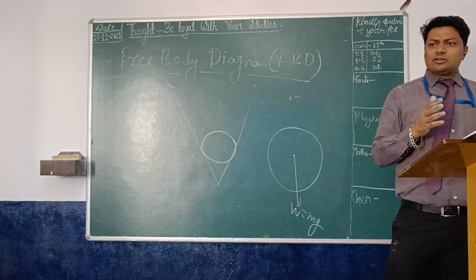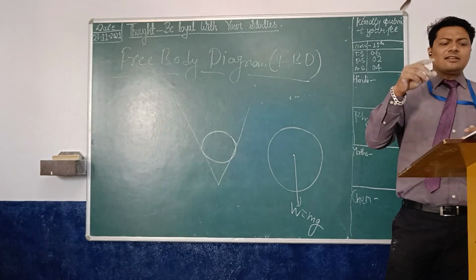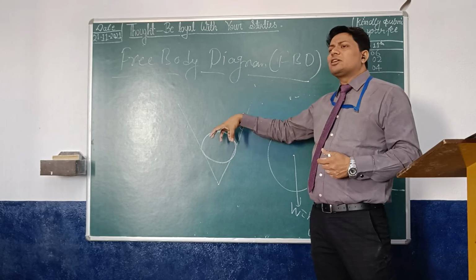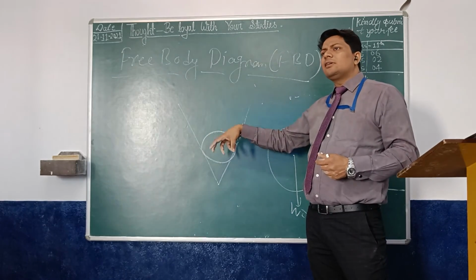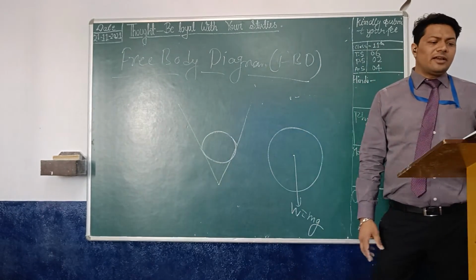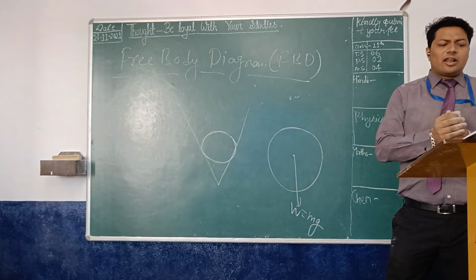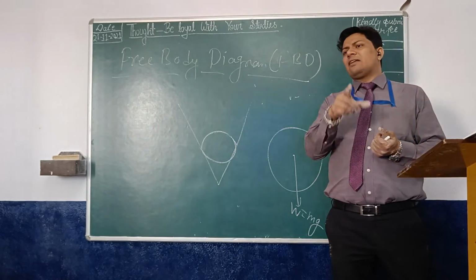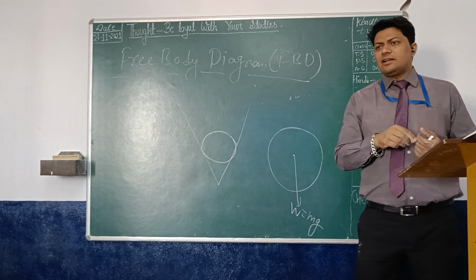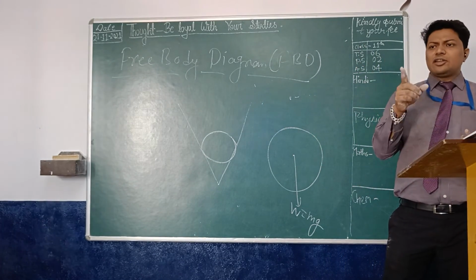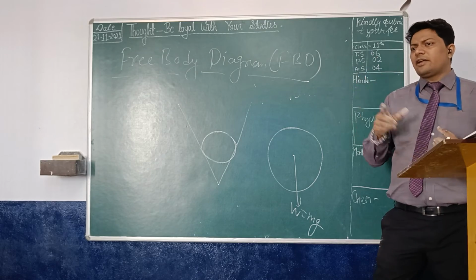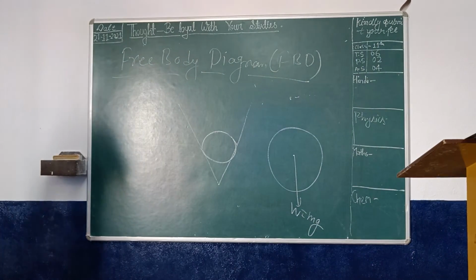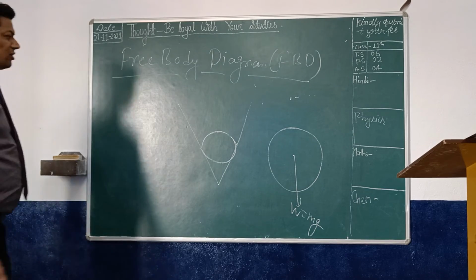So what are you actually getting? The cylinder of weight W is resting, it is in a rest condition. So we have two normal reactions, N1 and N2.